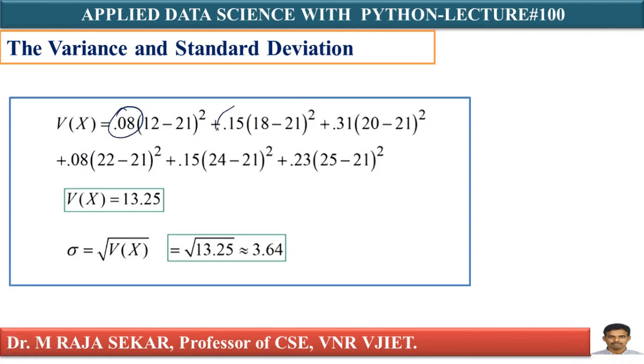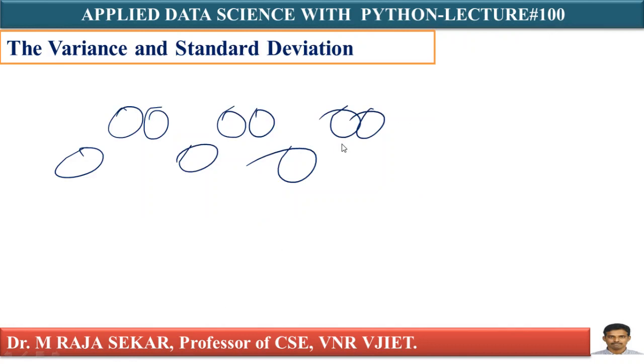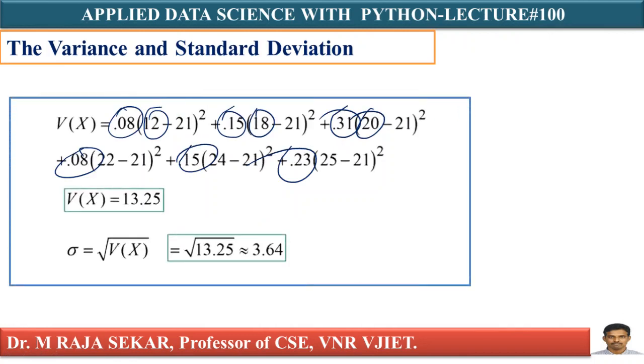I already calculated. This is P2. This is P3. P4. P5. P6. Isn't it? This is X1. X2. X3. Just 12, 18, 13. Just if you want, you can see it's 12. Just see 12, 18, 20. Like that. You can understand now. 12, 18, 20. Like that. Isn't it? It's just a matter of substituting in the formula.